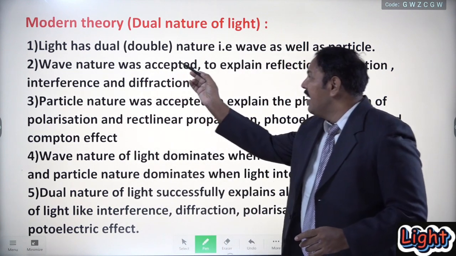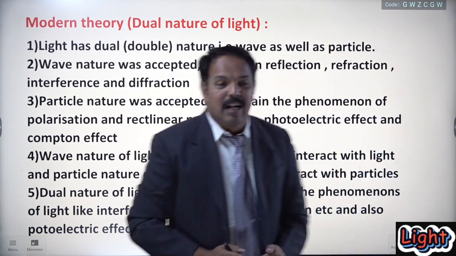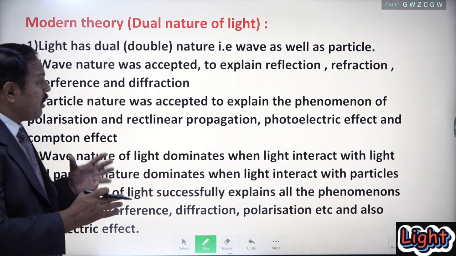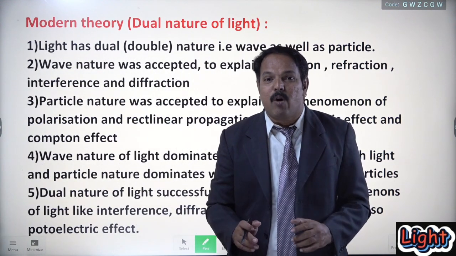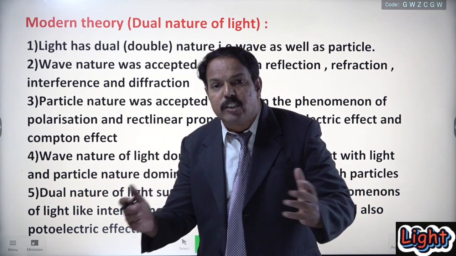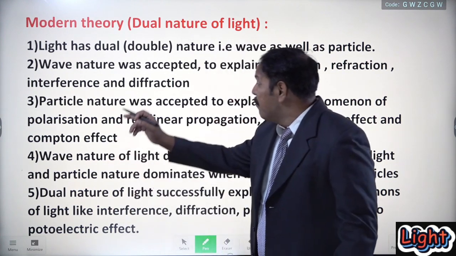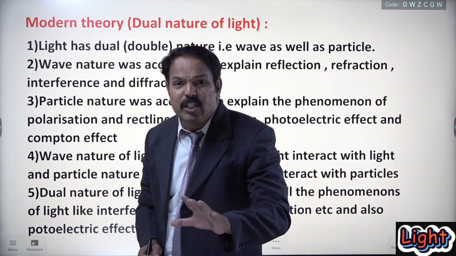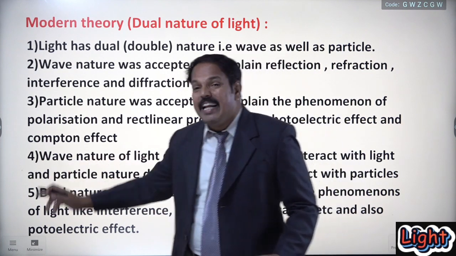Is it clear? So look at the first point. Light has a dual nature, that is wave nature as well as particle nature. This is one. Now another concept. What is the second concept? Wave nature was accepted to explain reflection, refraction, interference and diffraction. See here, in order to explain some concepts of light like interference, diffraction, refraction and reflection of light, which nature is to be considered? Wave nature. And particle nature was accepted to explain concepts like the photoelectric effect, the Compton effect, and polarization of light. It means that what is the next point?